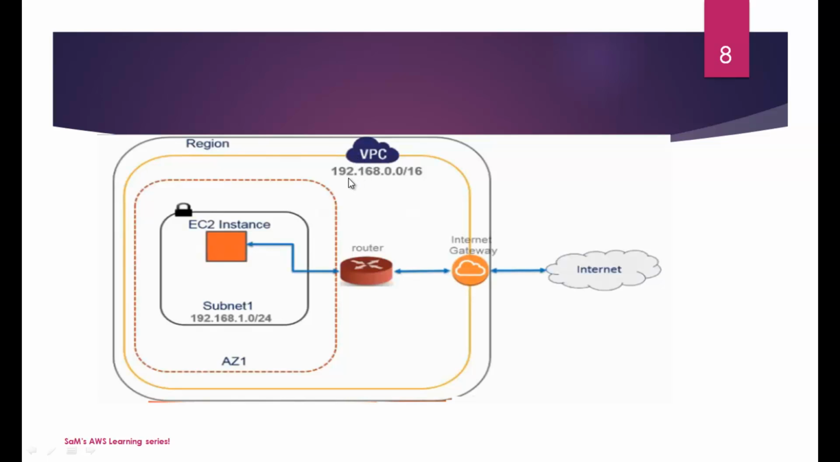Your VPC CIDR block is 192.168.0.0/16. Based on the routing table which you have defined, the router takes care of all the traffic which comes in and which goes out. So we have this EC2 instance placed inside the subnet, and the subnet CIDR block is 192.168.1.0/24, and the whole thing resides within an availability zone. It's a simple diagram, and maybe in the next session we'll try to implement this VPC diagram.